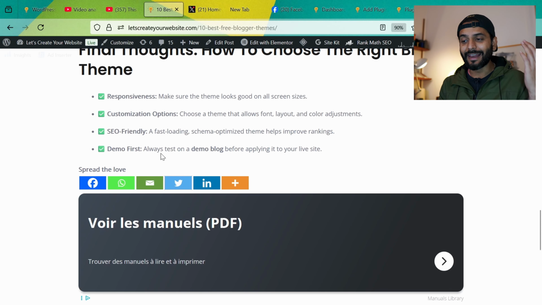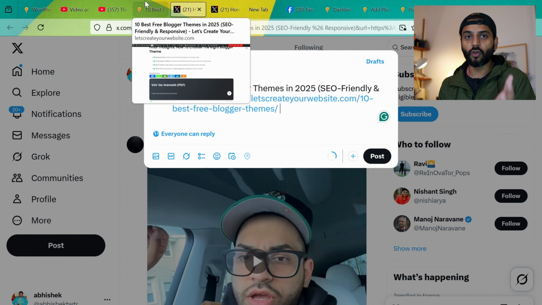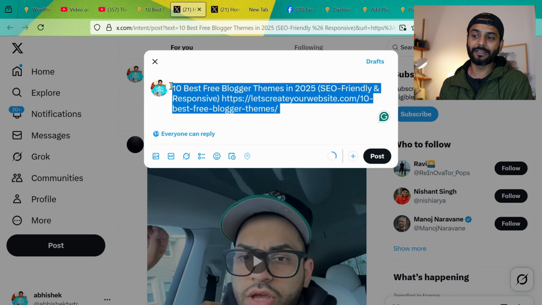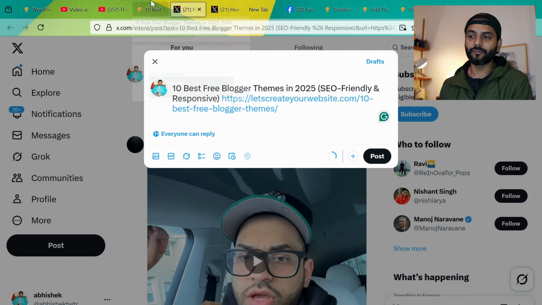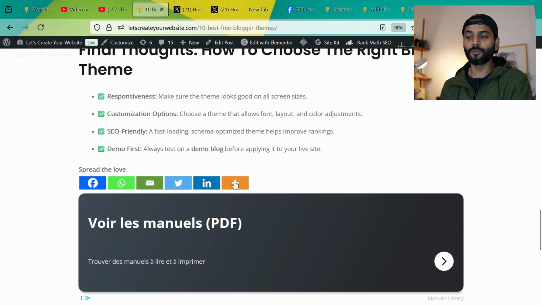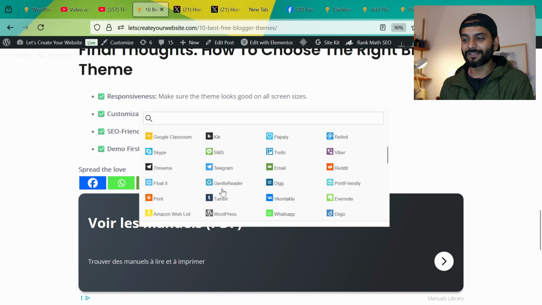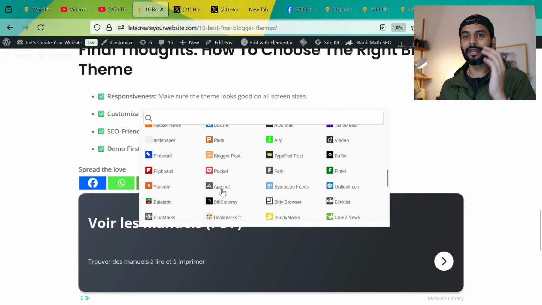And for example, if somebody likes your blog post, they can just click on X or LinkedIn and they can share your content on their preferred social media network. For example, you can see on x.com, it will look something like this. It will be the same in the case of any platform. You can even have many more items here. We have all the options. You can see we have Pinterest, we have Threads, we have Teams, we have SMS, Telegram. There are so many other options which you can have here.